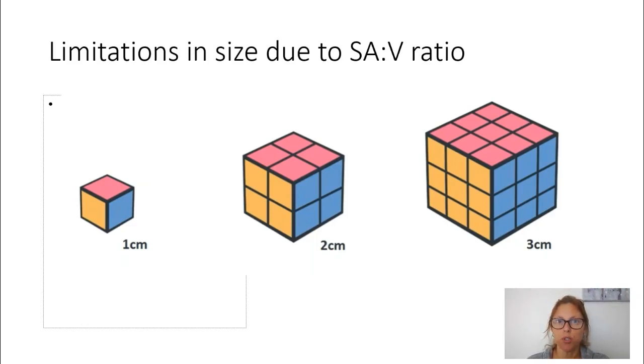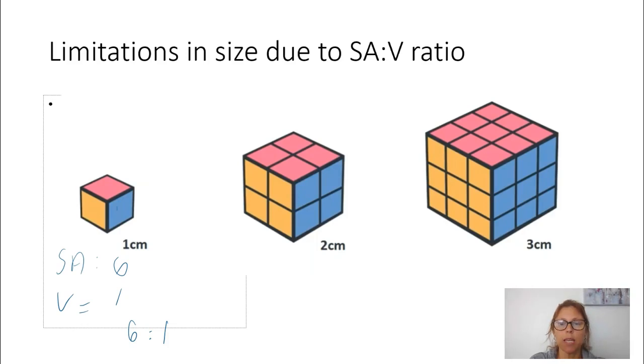Surface area and volume was introduced to you in Module 1, where we had a look at the movement of dye into the three different size cubes that we have. So let's have a look at the cubes that we have here on the screen. In the first one here, it's a 1 centimeter cube. So each side will have an area of 1. So my surface area in this case is going to be 6. Yet my volume is going to be 1 times 1 times 1, which is 1. So the ratio here is a surface area to volume ratio of 6 to 1.